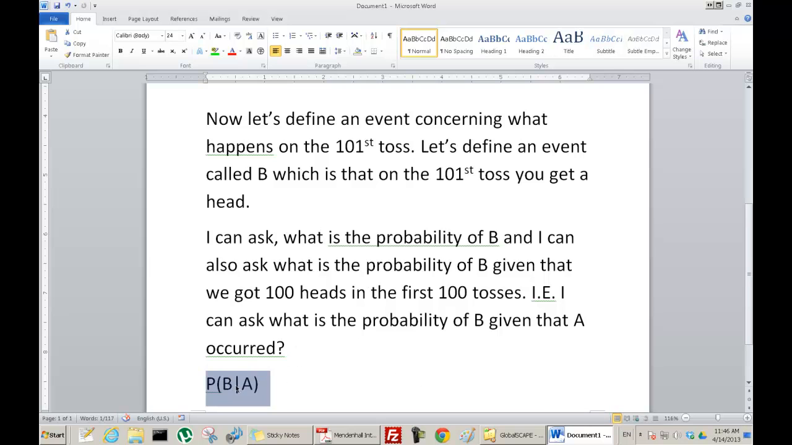This notation is called conditional probability. This is a conditional probability question. In the probability of B given A, A is the condition that we're given, and then we're asked what's the probability of B given that condition. That's called conditional probability.